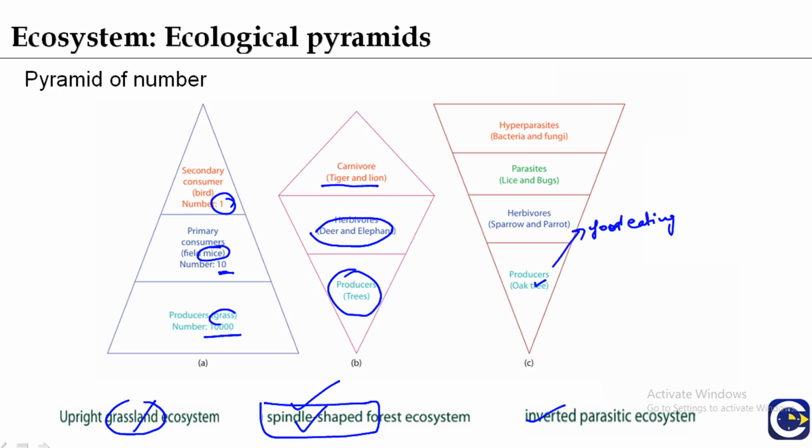Food eating birds like sparrow and parrot, which in turn support a larger number of parasites like lice and bugs, and they support hyperparasites like bacteria and fungi. Also the actinomycetes.